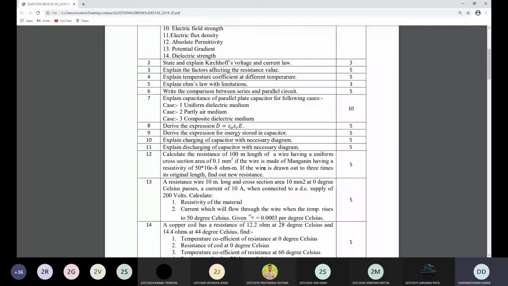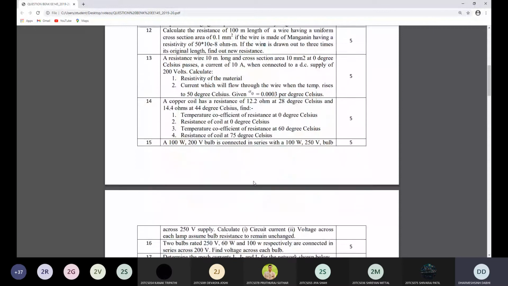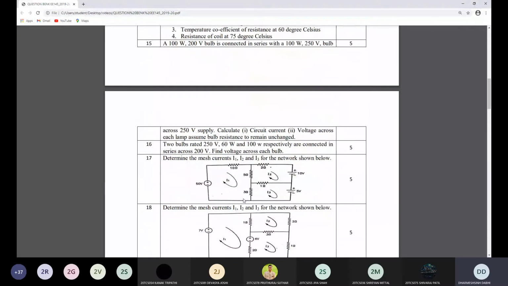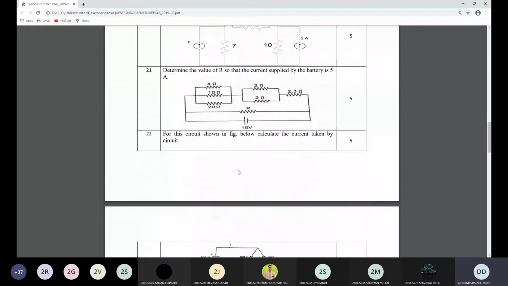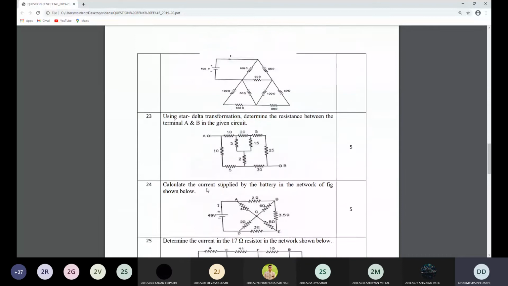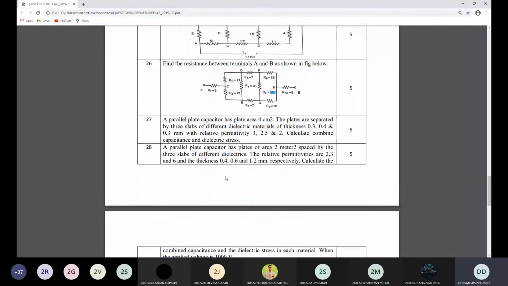Then examples related to the resistance, resistivity, which we have covered in the first chapter. Almost all the examples given in this question bank we have calculated during the lectures. So there is no problem to solve these questions. With the same values, the same examples we have calculated. Okay.